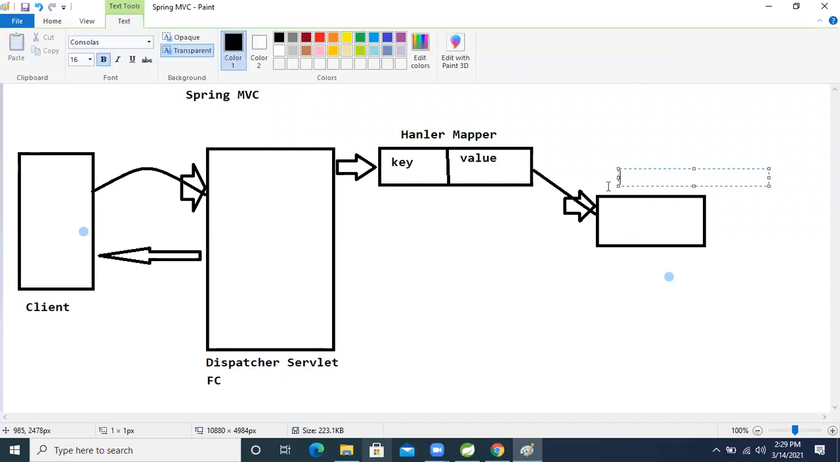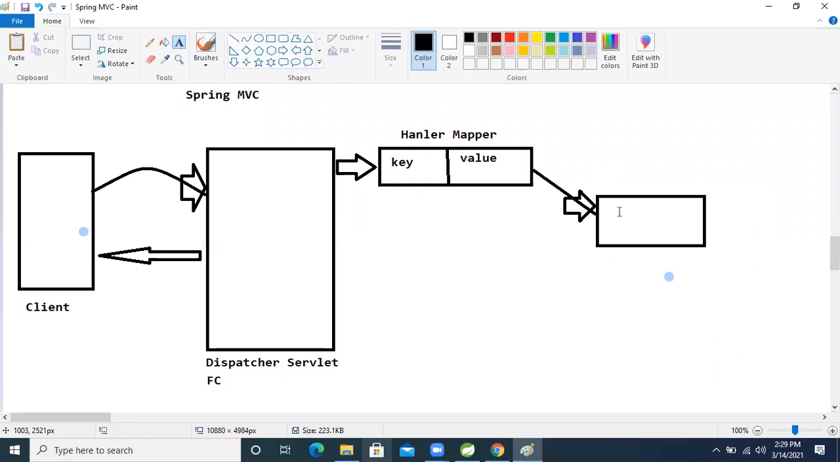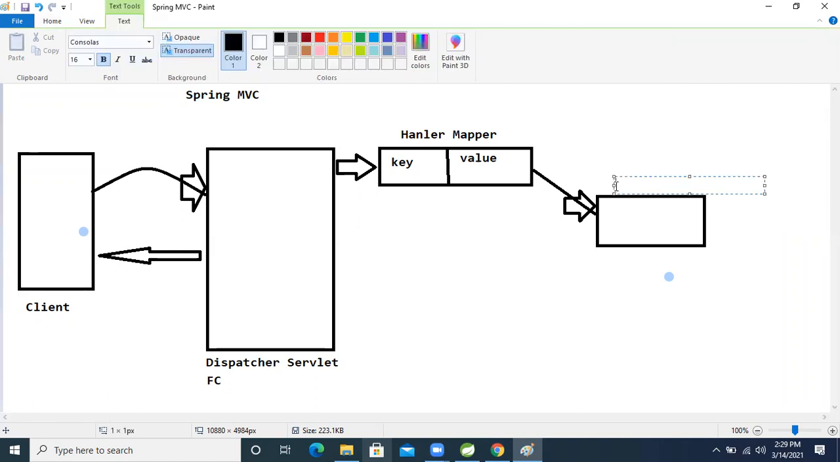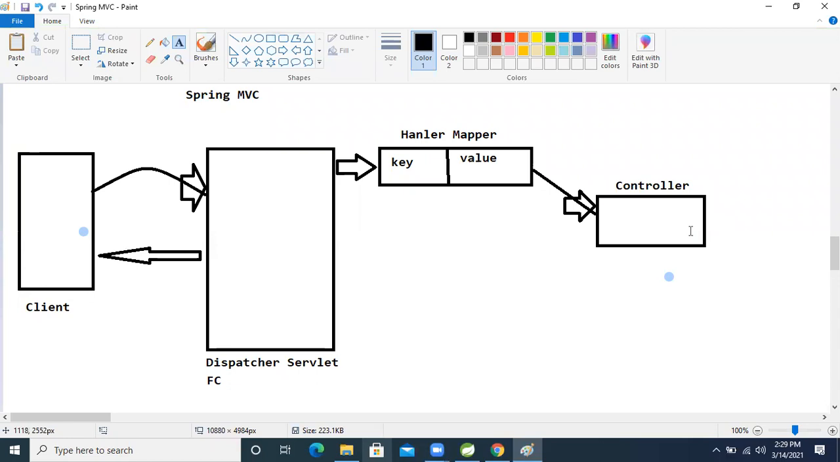In our own controller, we write the business logic to decide which data and which page to present. If needed, this controller will interact with the service layer and DAO layer. So this is our own controller.